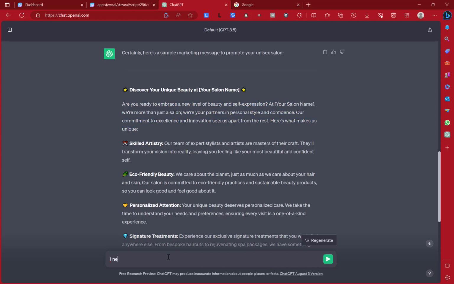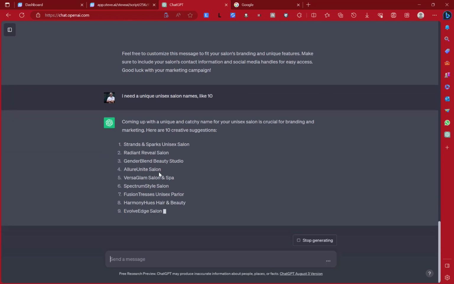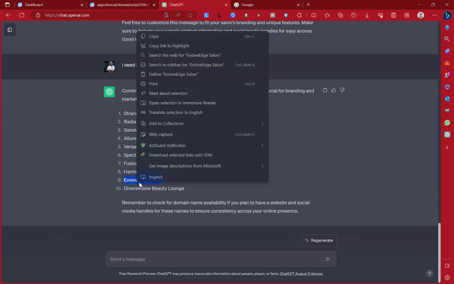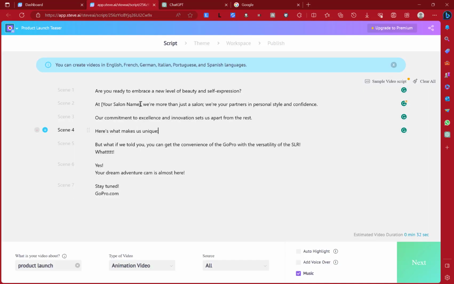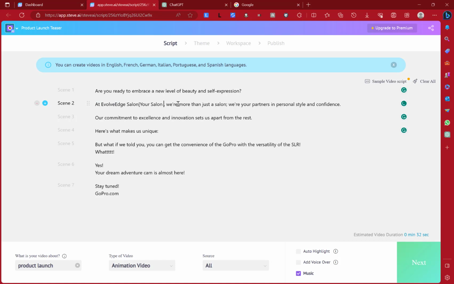Okay, let me ask ChatGPT for example. I need unisex salon names, like 10. So it will give me 10 unique salon names. Here are creative names. So let's see names we can use. Evolve Edge Salon. Okay, now Fashion Trend Salon. Okay, let's try the Evolve Edge Salon. So instead of using this salon name here, we will try with Evolve Edge Salon. Then we take this text out, your salon name. And then yes, I think that's what we need.